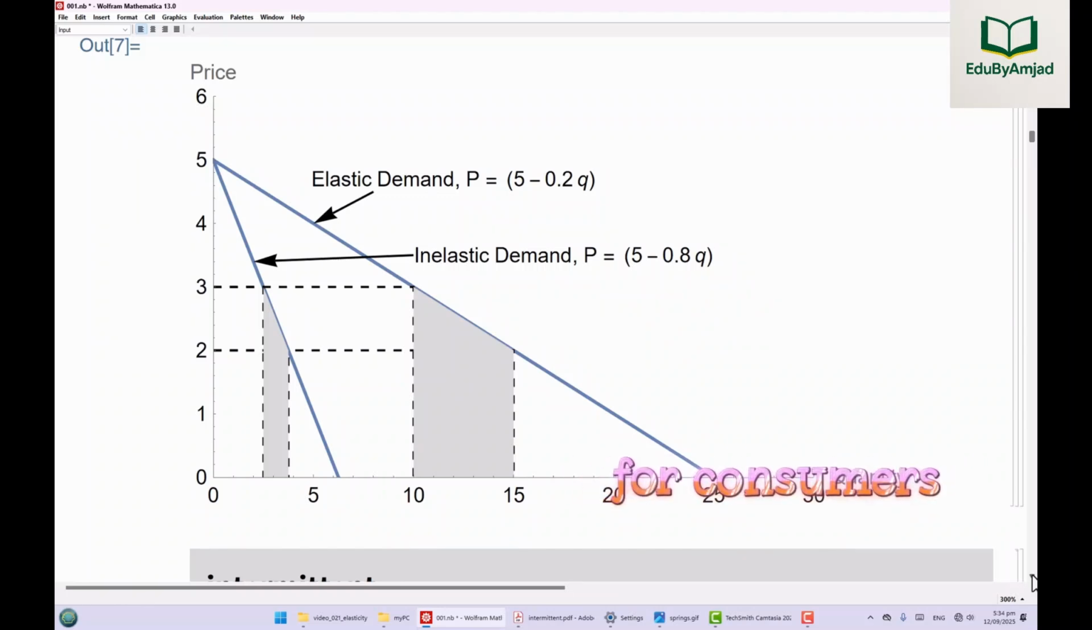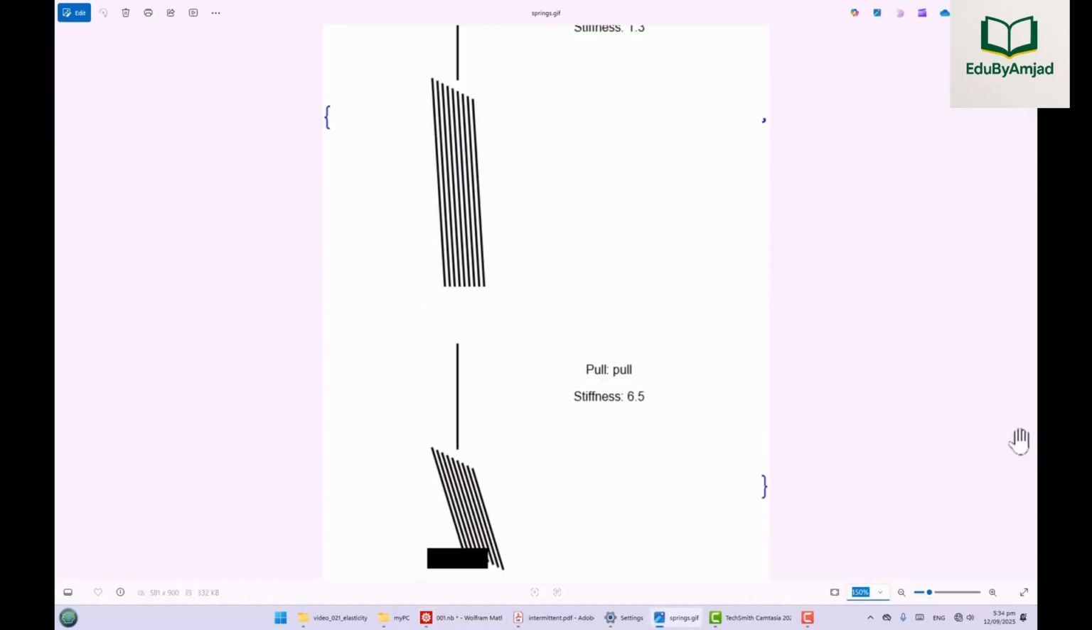For consumers, elasticity reflects how much choice we really have. Soft drinks, with endless substitutes, are highly elastic. Life-saving medicines like insulin are inelastic. People must buy them regardless of price.